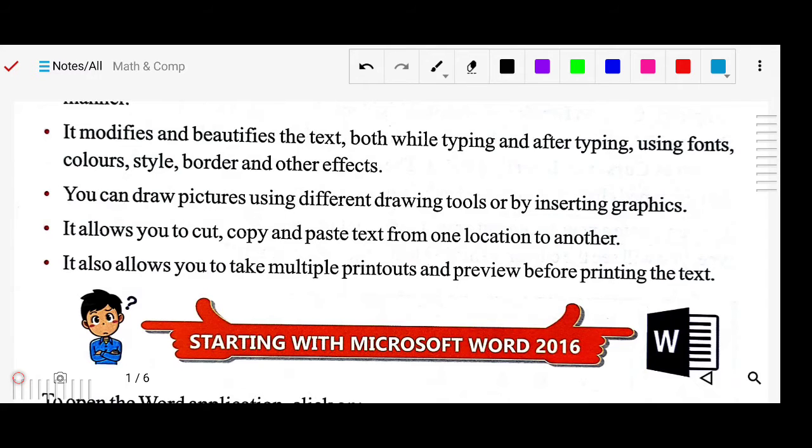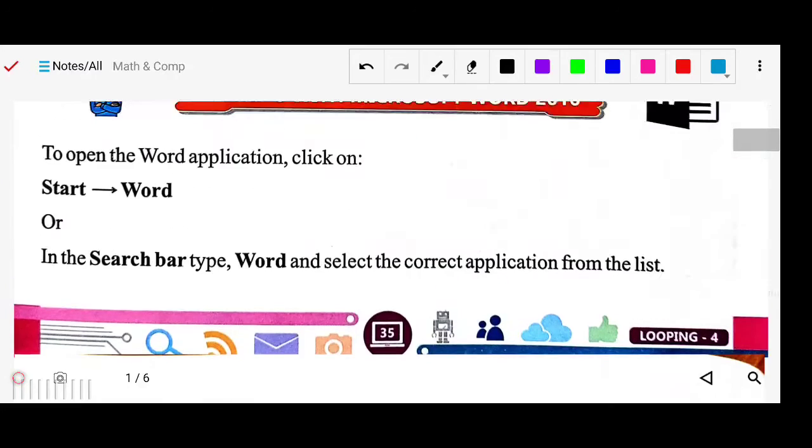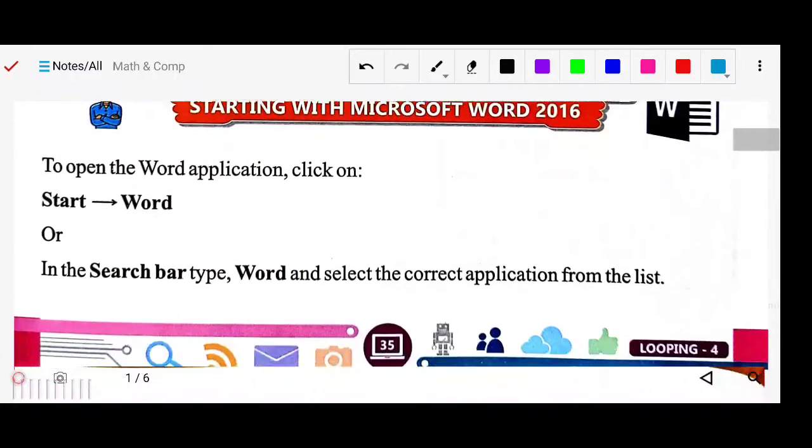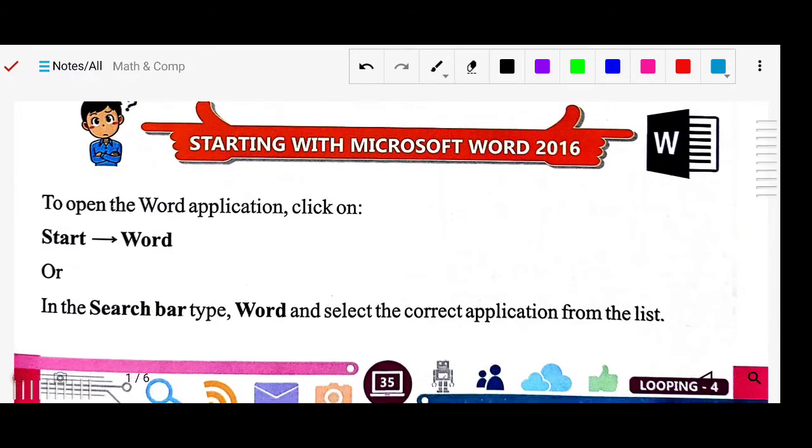Next is starting with Microsoft Word 2016. How will you start it, how will you open it? Very easy. For any program you want to open, you can go to the start menu, or simply type the word in the search bar. The application list will come. In that list you can find Word, and you have to double click on that particular icon, and it will open.